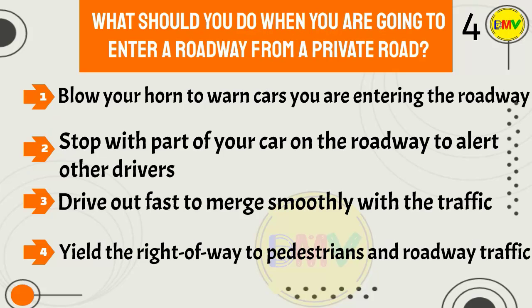Question 4. What should you do when you are going to enter a roadway from a private road? 1. Blow your horn to warn cars you are entering the roadway. 2. Stop with part of your car on the roadway to alert other drivers. 3. Drive out fast to merge smoothly with the traffic. 4. Yield the right-of-way to pedestrians and roadway traffic.